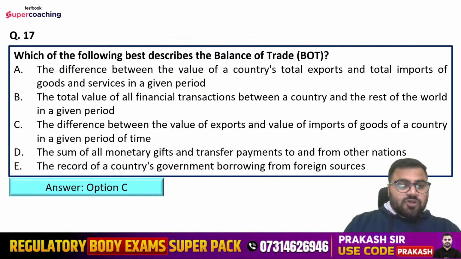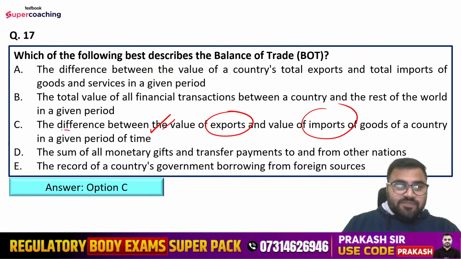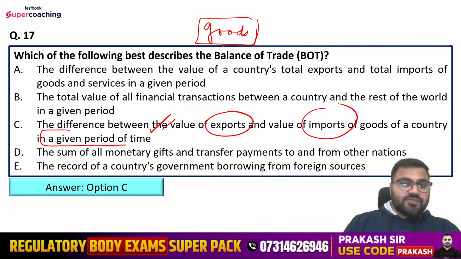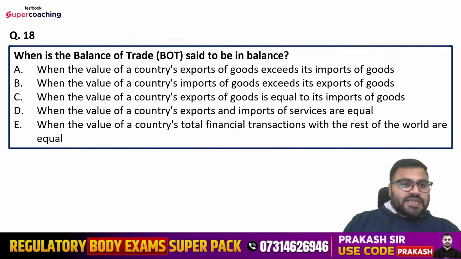So right answer is option number C, that is the difference between the value of exports and value of imports of a country in a given period of time. And basically balance of trade में we only take into account the value of, ठीक है, only the value of goods. यहाँ पे हम सिर्फ और सिर्फ goods की value को ही consider करते हैं. ठीक है, when we talk about the balance of trade, so here we only take into account the value of goods here.